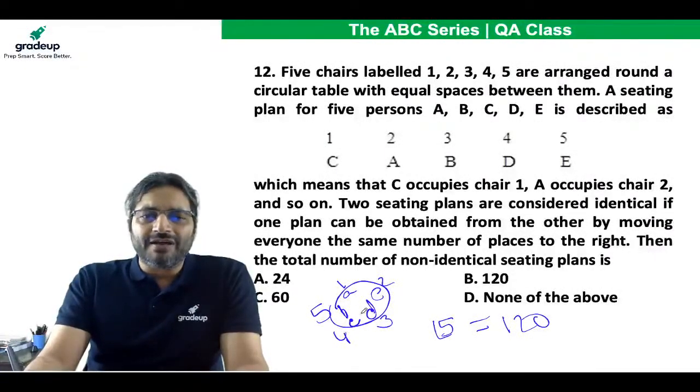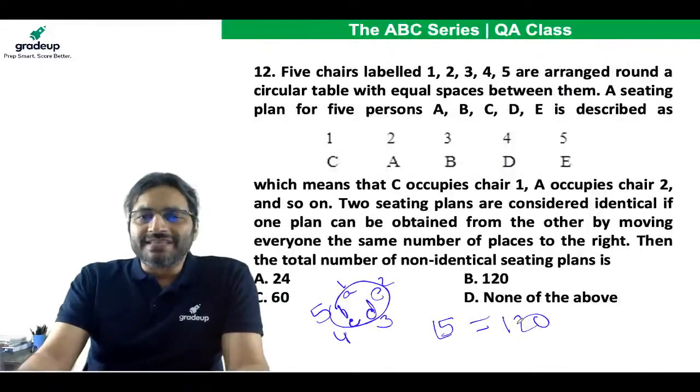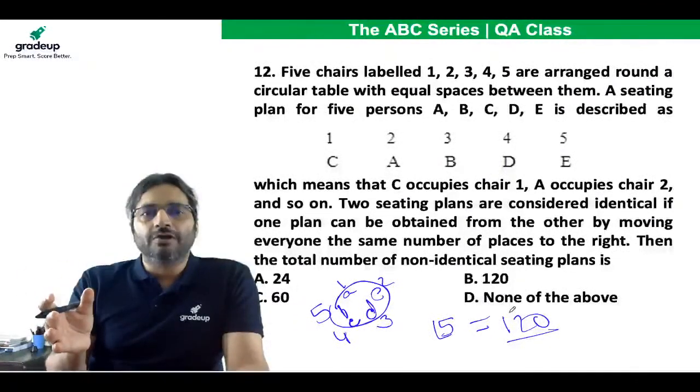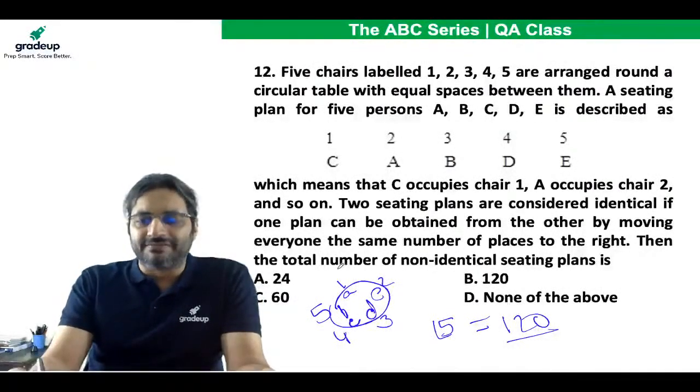If I move everyone, if I move A to 5, that would be identical. Similarly, if I move A to 4, or A to 3 or A to 2, all such positions would be identical. So out of these 120 ways, for every one particular arrangement, there are 4 more. I will explain this further to you by giving you this example.